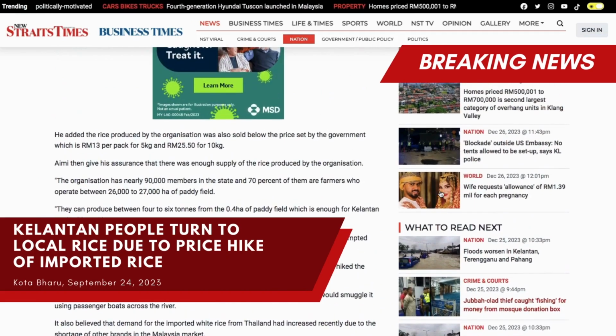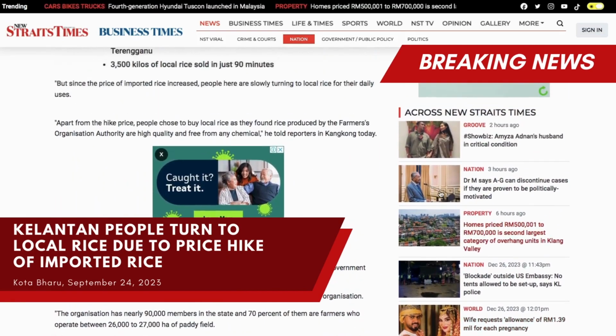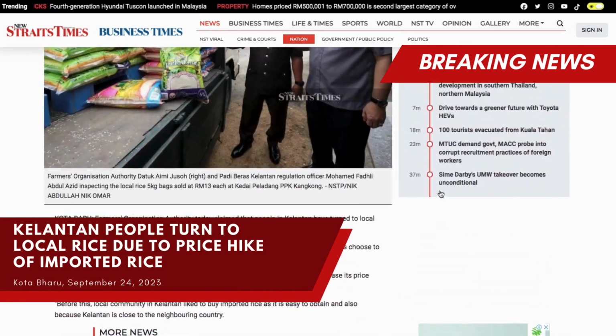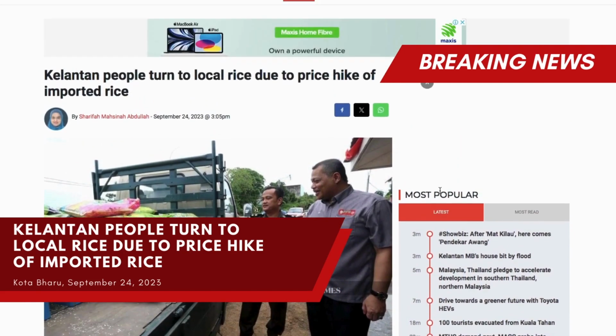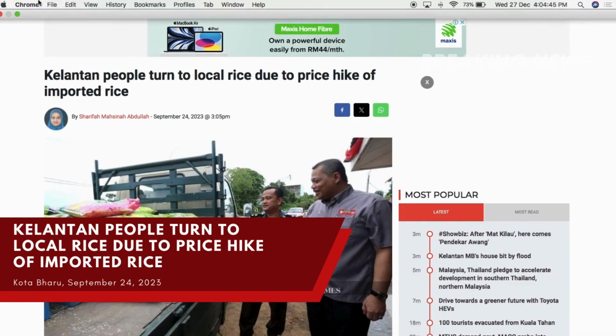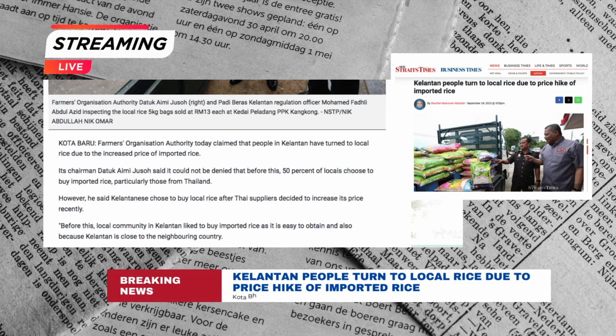The chairman of Farmers Organisation Authority, Dato' Aimi Jusoh, also explained that their local rice is sold at prices below what the government said. And he assured that there is enough supply of this local rice and that they can produce enough for the local market in Kelantan.